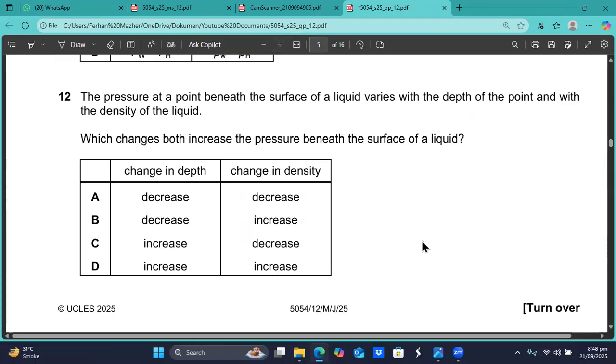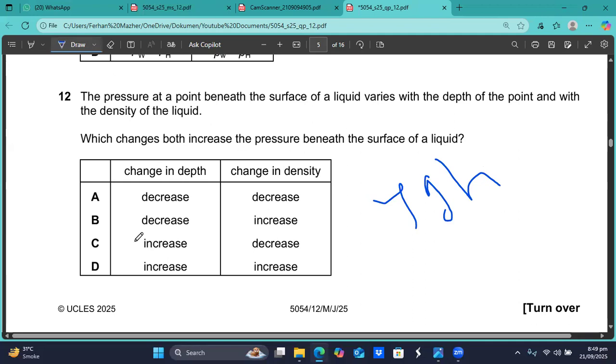Okay, question number 12 on your screen. The pressure at a point beneath the surface of a liquid varies with the depth of the point and with the density of the liquid. Which changes both increase the pressure beneath the surface of the liquid? You know, pressure equals rho g h. So the pressure depends upon the density of the liquid, the gravitational field strength, and the depth of the liquid above the point of observation.